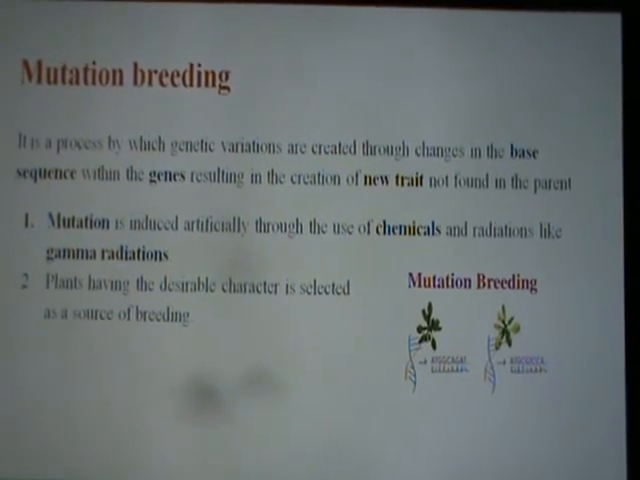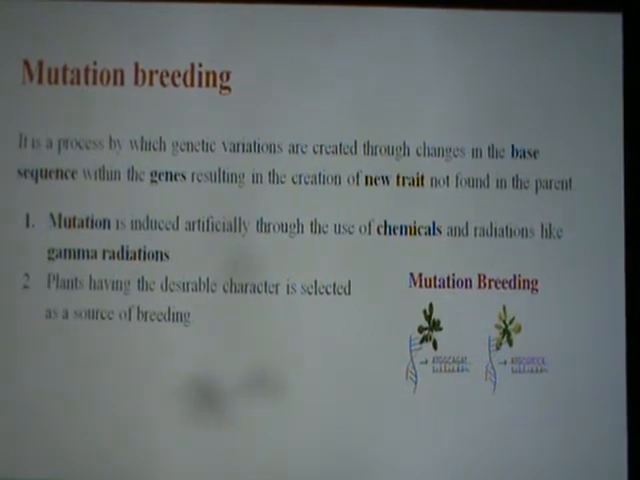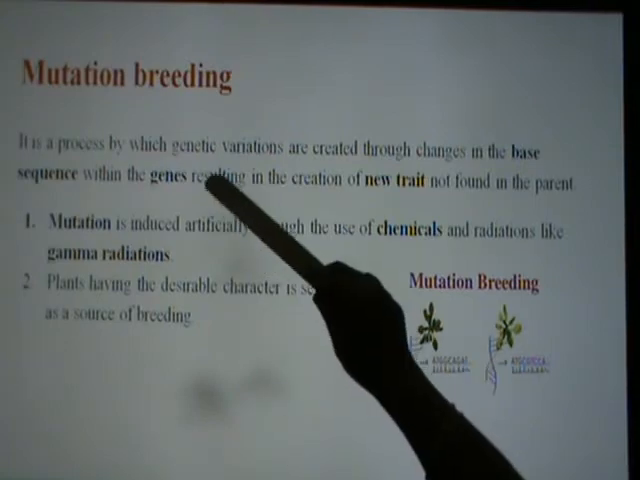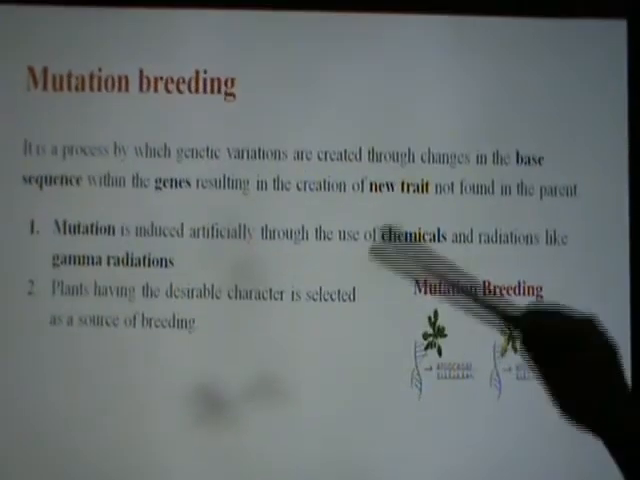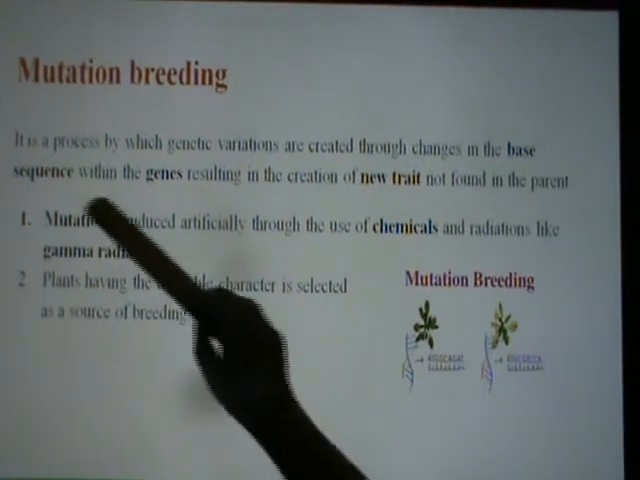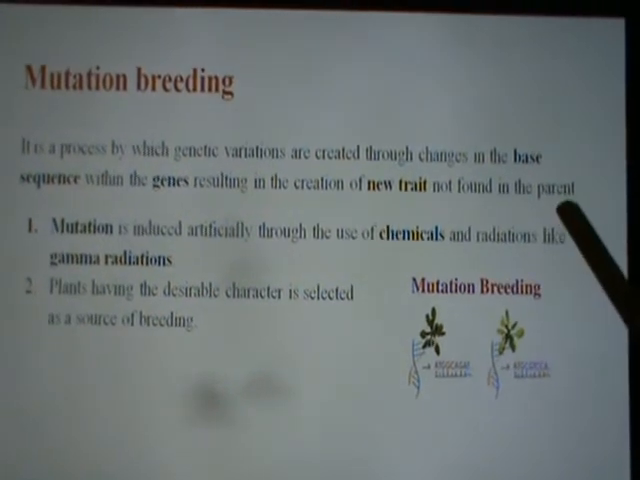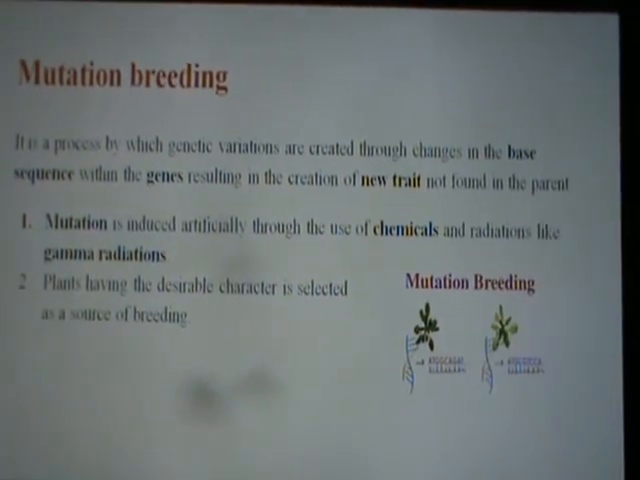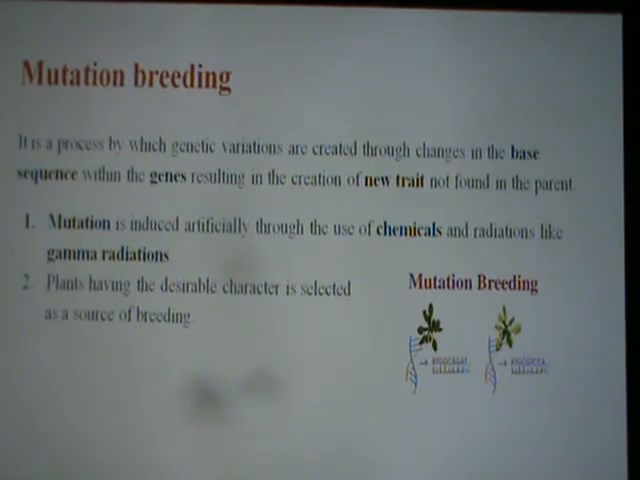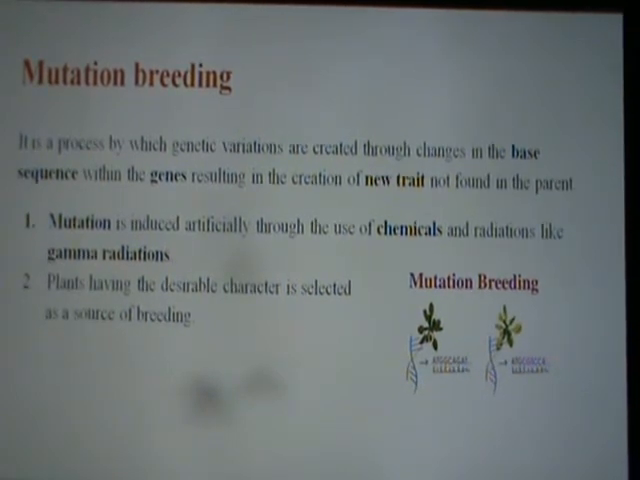Next, you can see the conventional method. There is another method which can be employed for developing resistance towards diseases, which is mutation breeding. In mutation breeding, what happens? Genetic variations are created in the plants through changes in the base sequence within the genes, resulting in the creation of a new trait not found in the parent. That means genetic variation, which you have learned in the previous chapter. There is a gene sequence, the base sequence: cytosine, thymine, guanine, adenine and so on. There the sequence itself is being changed.